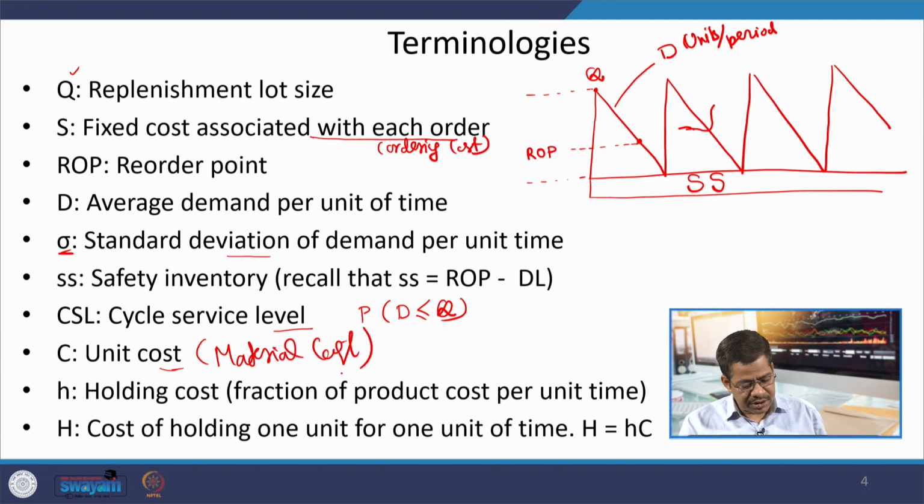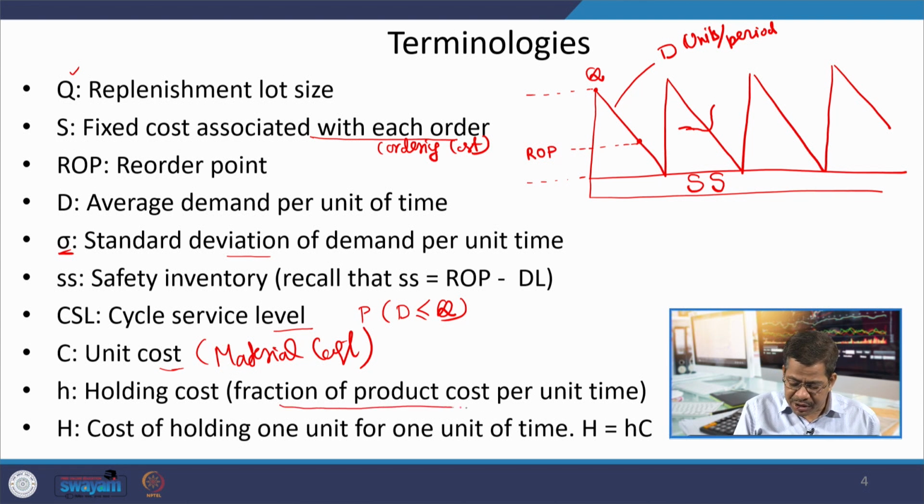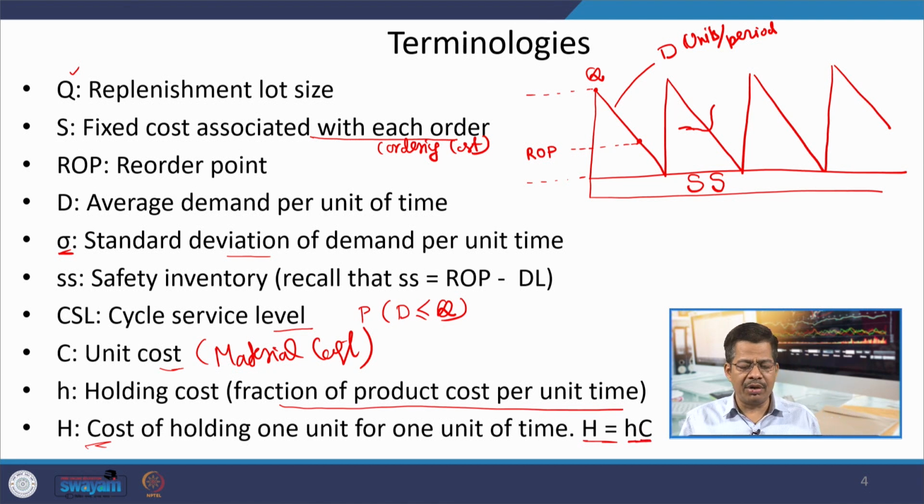The holding cost, generally as we know, is given as a fraction of product cost per unit time, and then capital H, that is the holding cost for 1 unit over a period of time, is small h multiplied by the material cost. So, this is the terminology we are going to follow in this particular class.